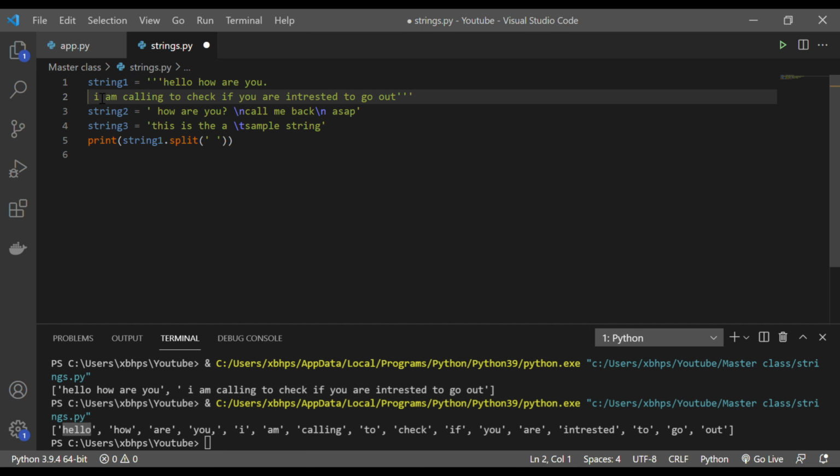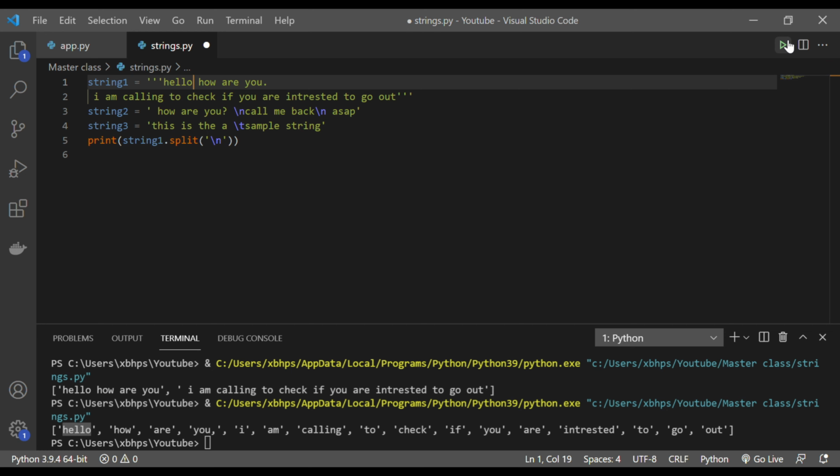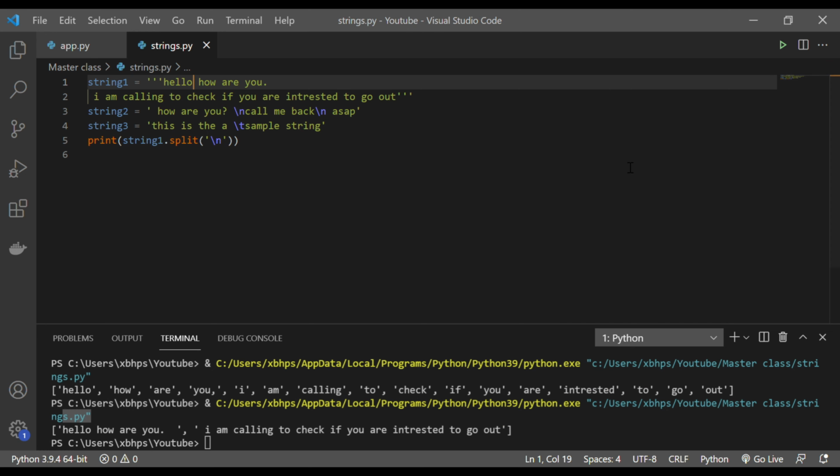This is basically a next line, and we learned how slash n works. So if I say split wherever you see slash n, it will split now, like that.